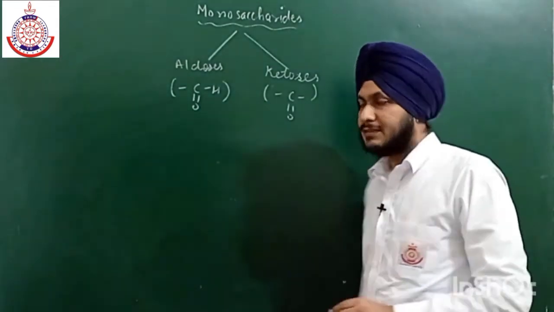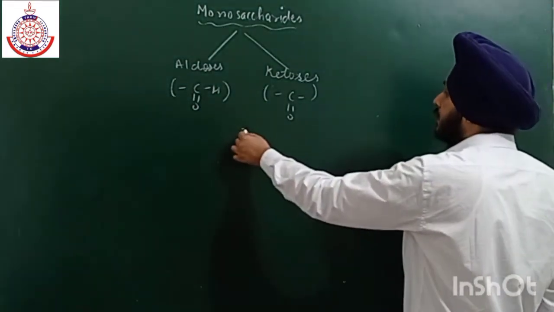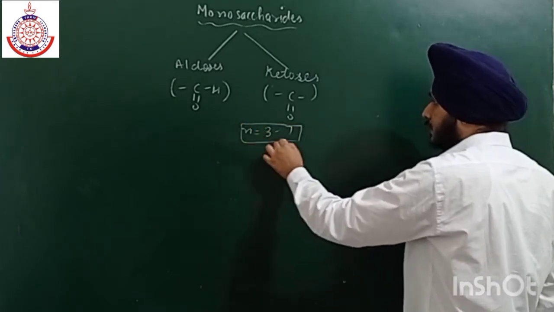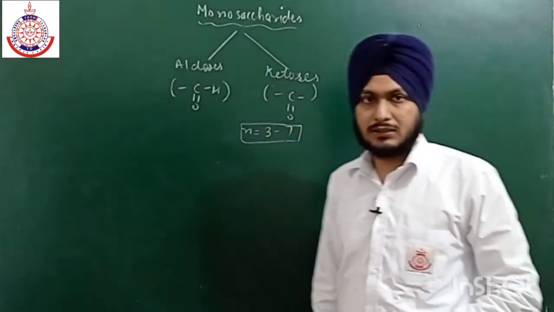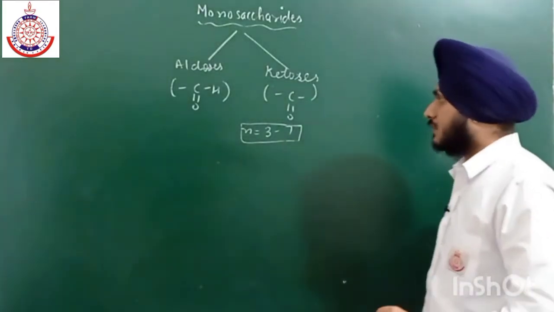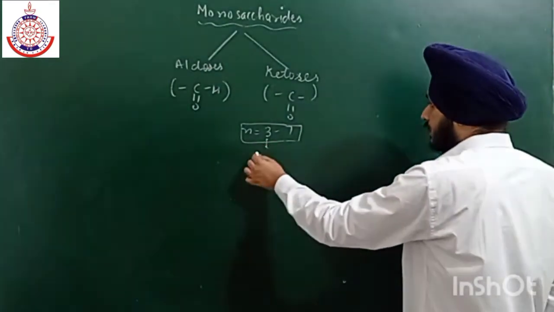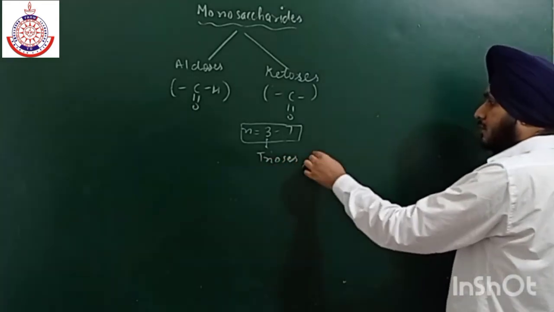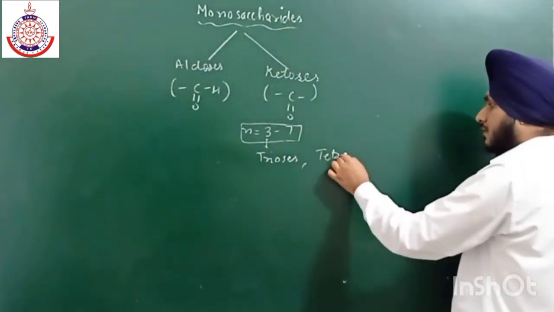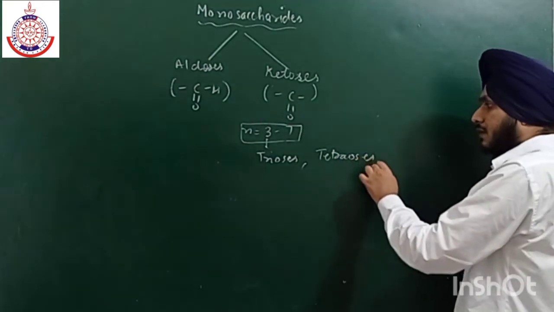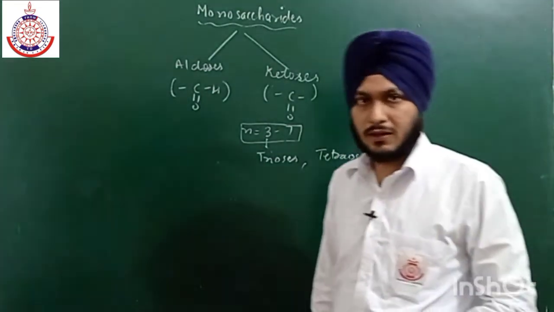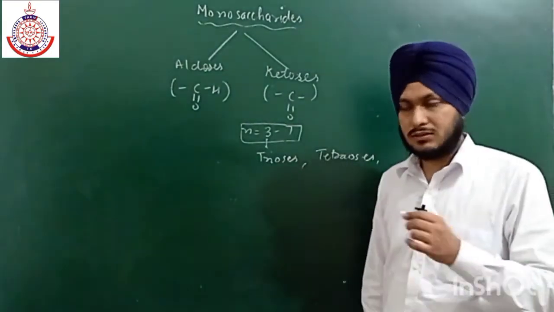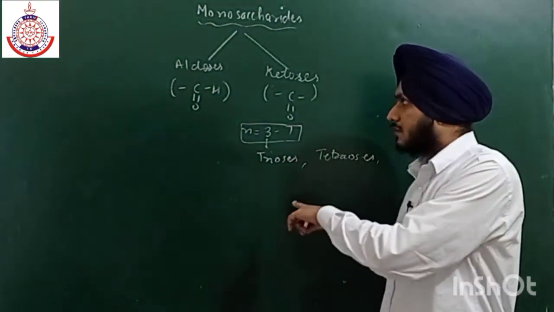Now the n value, the number of carbon atoms in monosaccharides, ranges from 3 to 7. If the number of carbon atoms is 3, then it is called a triose, and then we have tetroses, similarly pentoses, hexoses.